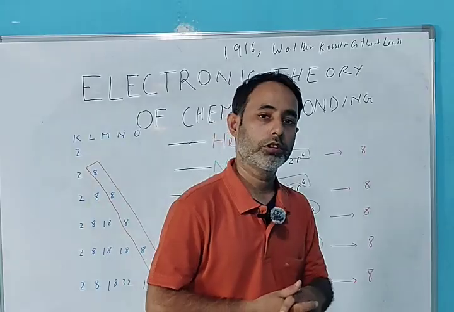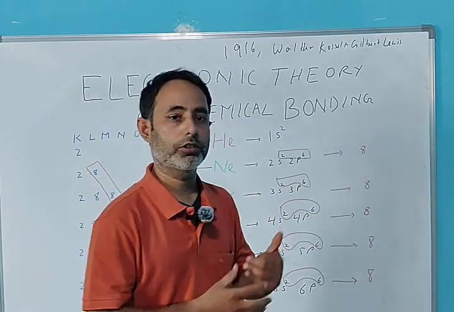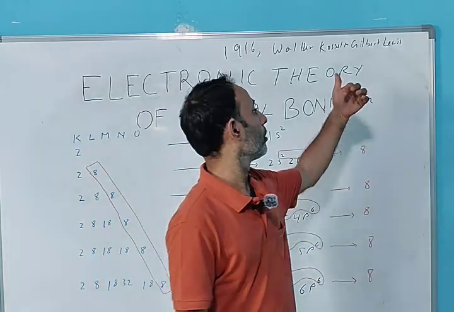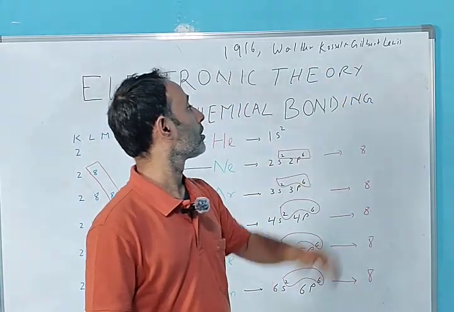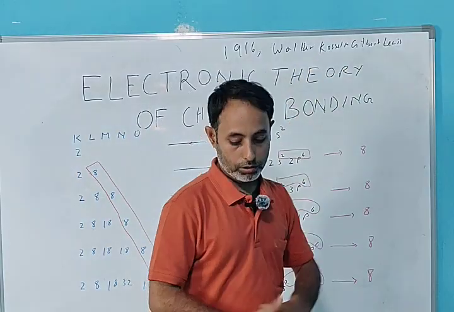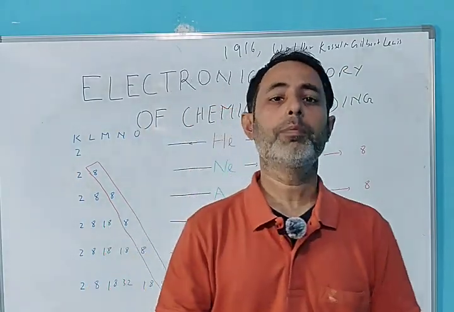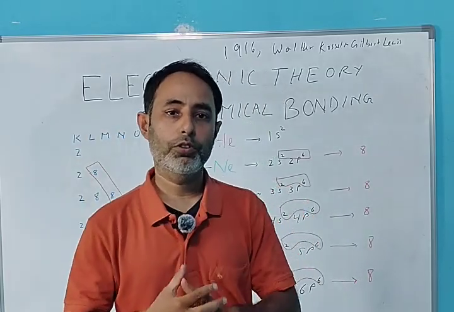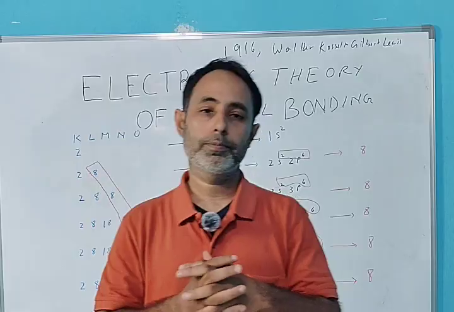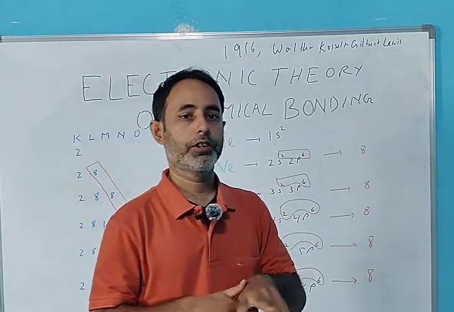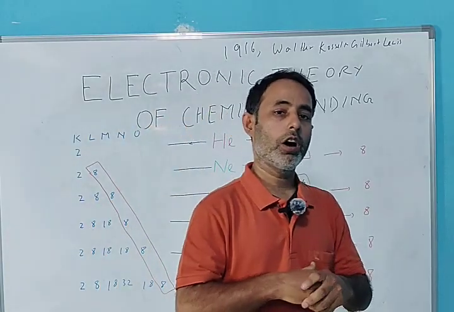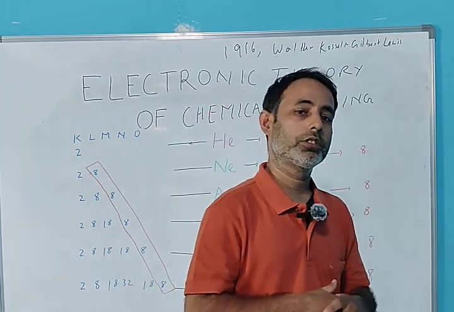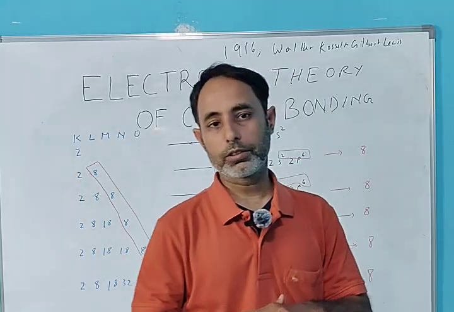But two brilliant scientists or chemists, one from America, Gilbert Lewis, and one from Germany, Walter Kossel, were working independently to answer two most important yet basic questions of chemical bonding. The first question was why do atoms combine? And the second question was how do atoms combine?